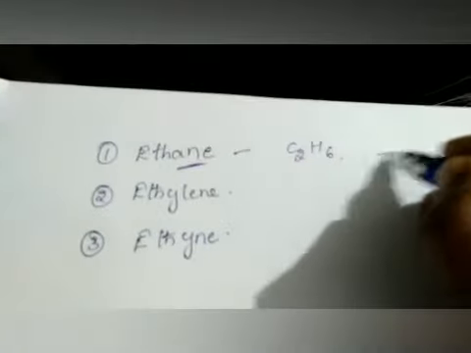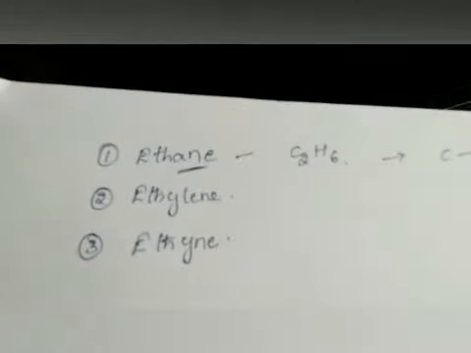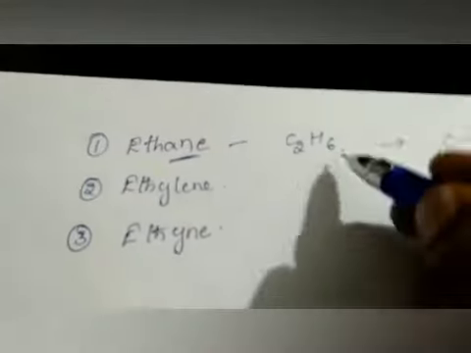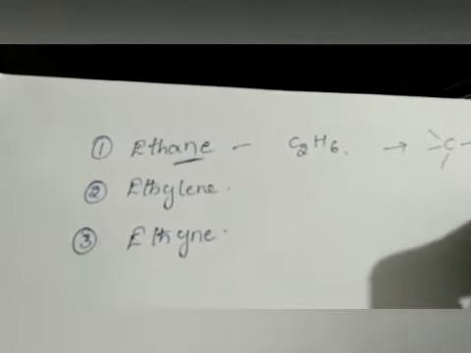Ethane contains only one single bond, that is, between the two carbon atoms. The remaining hydrogens are attached to the carbon atoms, each carbon atom carrying 3 hydrogens. This is the ethane structure. And the other one,